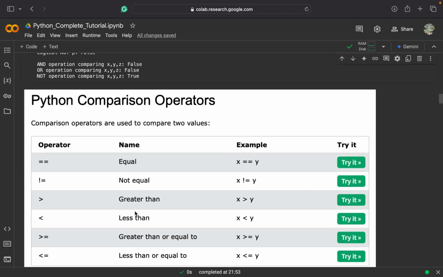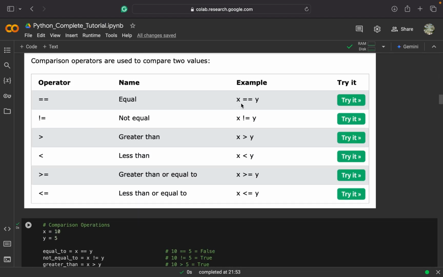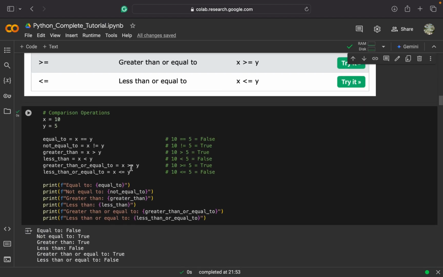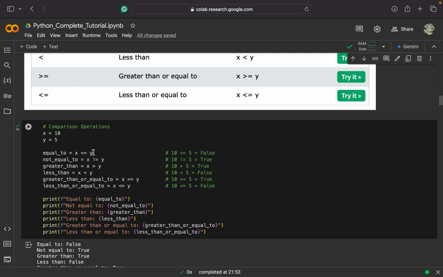Moving to the comparison operators, we discussed in the last video that double equals helps us check if two values are equal or not. Not equal to helps us check if this value is not equal to this value. And greater than or smaller than helps us check if this value is greater than this, or if this value is smaller than this. Again, these are also paired with the equals sign to check if this value is greater than or equal to the value of y, or if x is smaller than or equal to y. These comparison operators also return values in the form of true or false Boolean values, which will be stored in these variables.